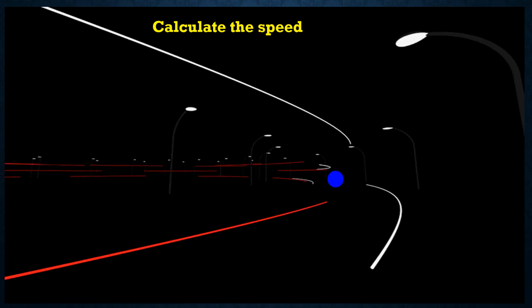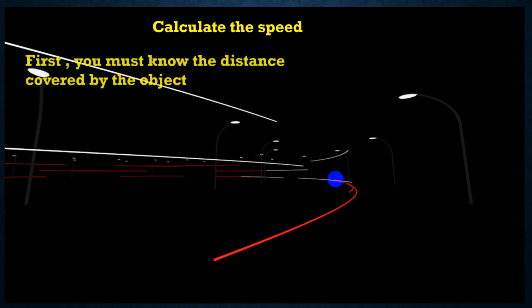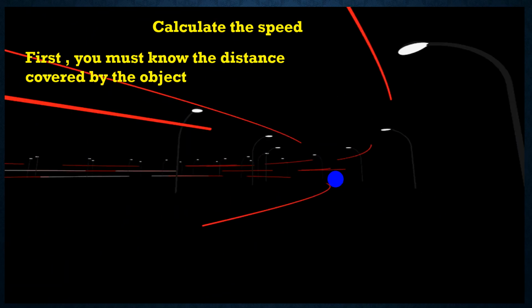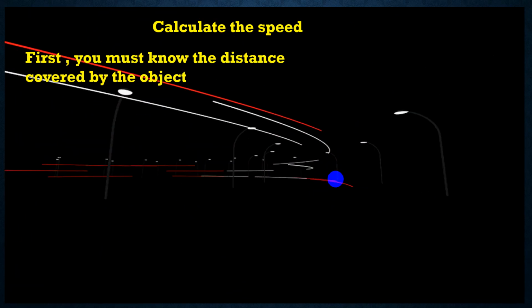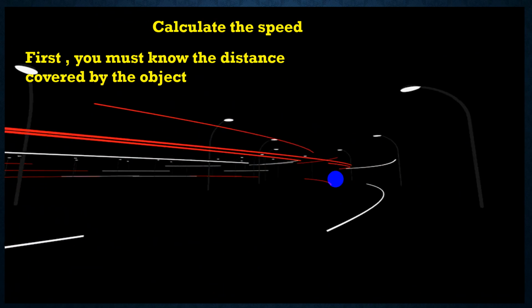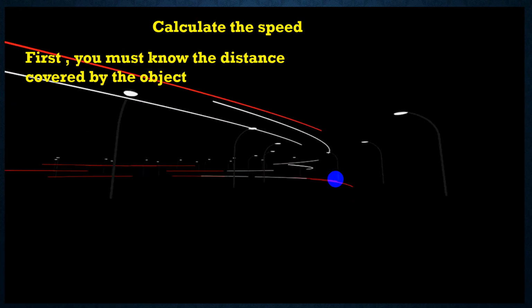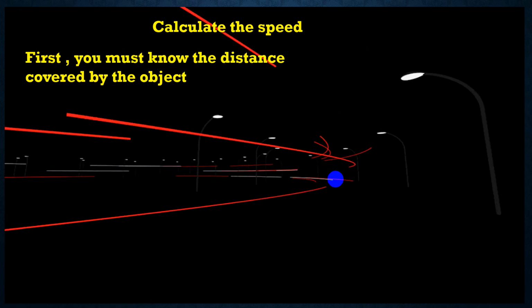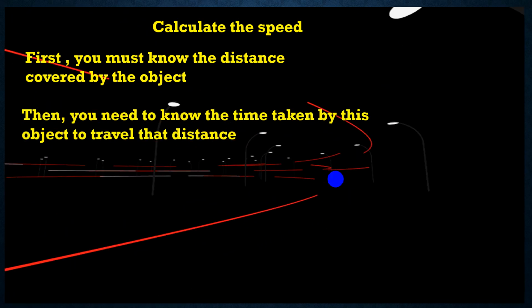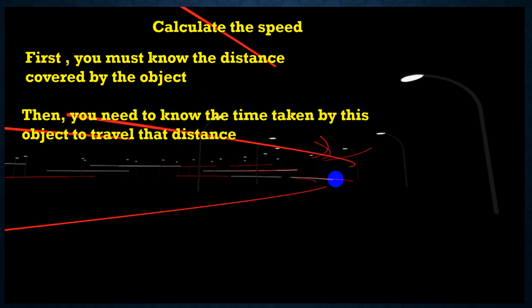So how do we calculate speed? First, you must know the distance covered by the object. I give you a number, then kilometer or meter, so we call it a distance. Then you have to know the time taken by this object to travel this distance.